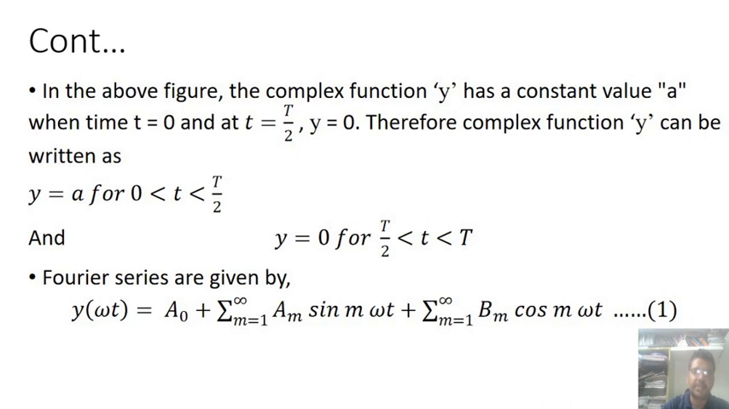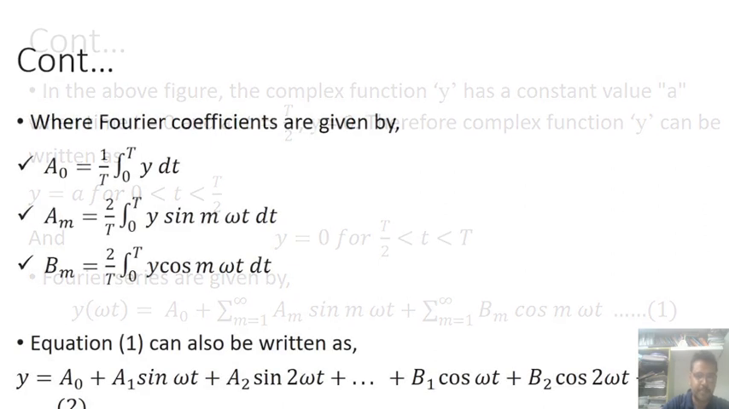Here we say y is equal to a for 0 less than t less than T by 2, and y is equal to 0 for T by 2 less than t less than T. This is given by y of t is equal to A0 plus sigma of m is equal to 1 of Am sin omega t plus sigma of m is equal to 1 of Bm sin omega t. That we already know from equation 1.